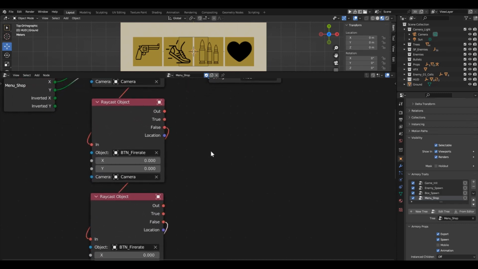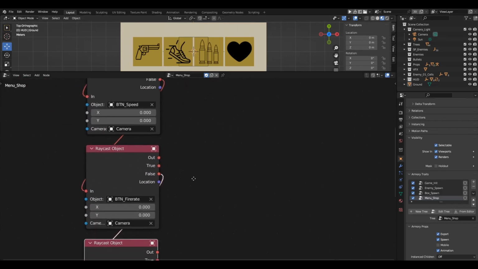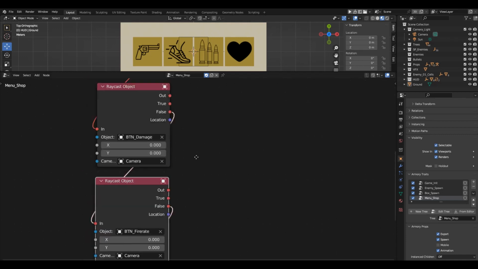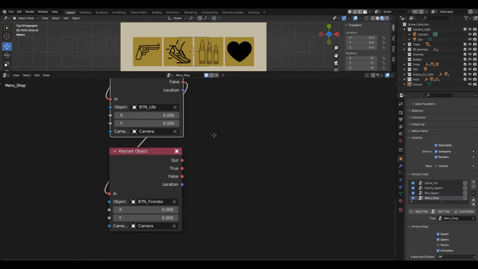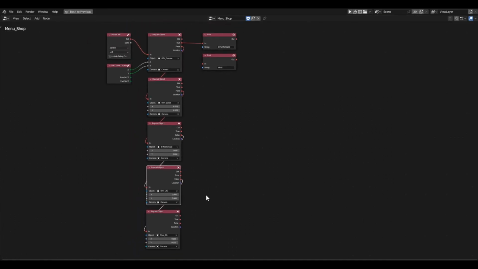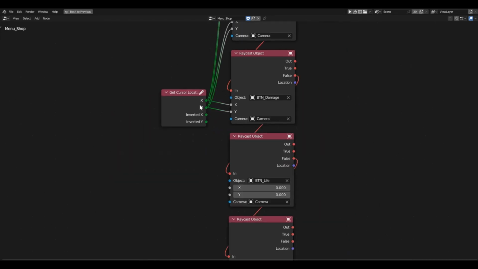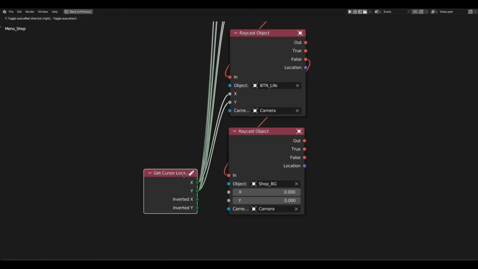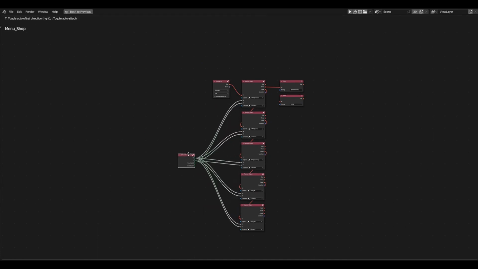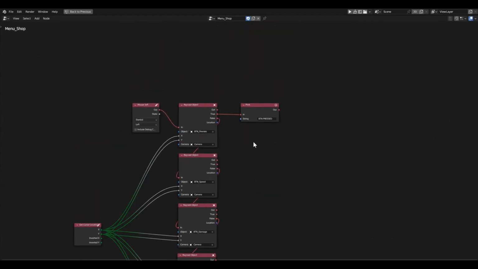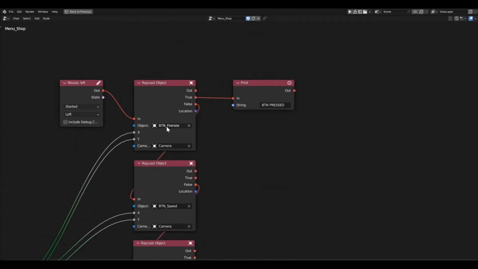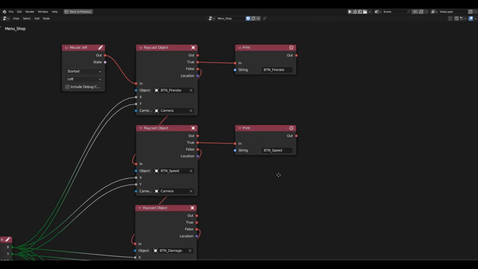Now carefully change the target objects in all blocks except the first one. In the last block, choose the background of the shop menu. Also, don't forget to connect cursor coordinates to all blocks. Now, for each true channel, let's connect a console output with the name of the target object. In other words, when buttons are clicked, the name of the clicked button will be printed to the console.